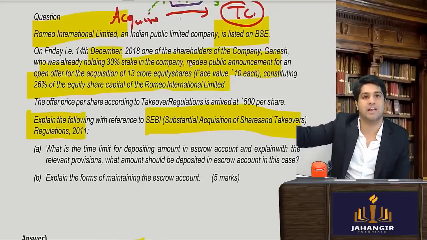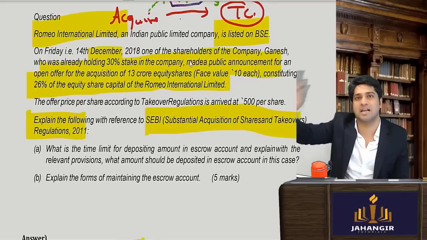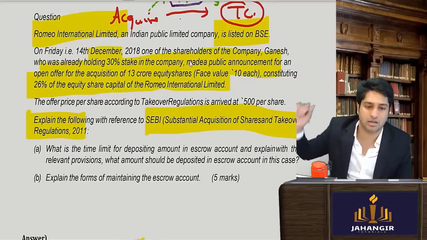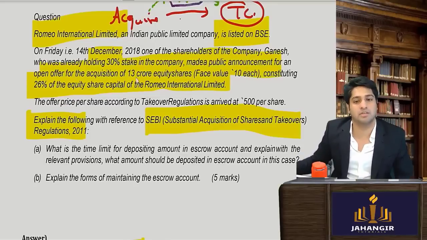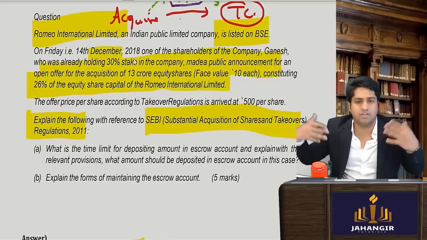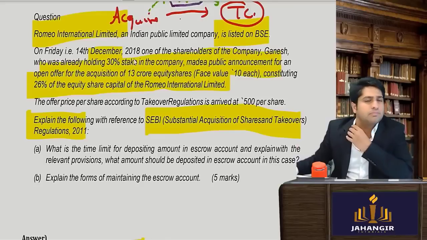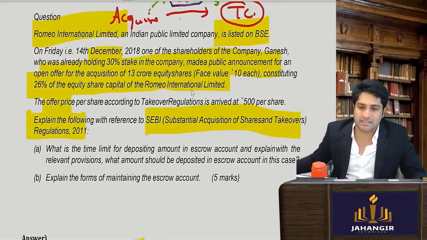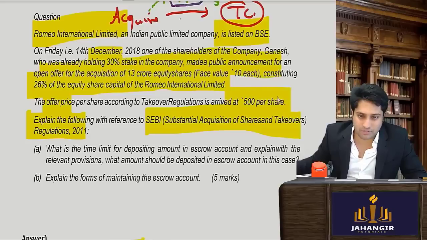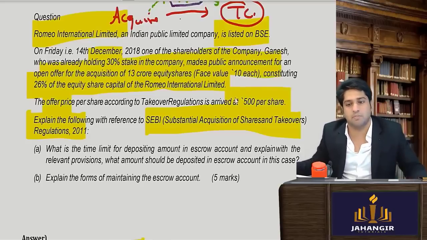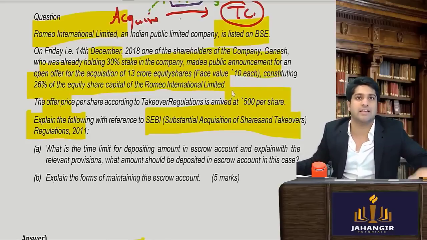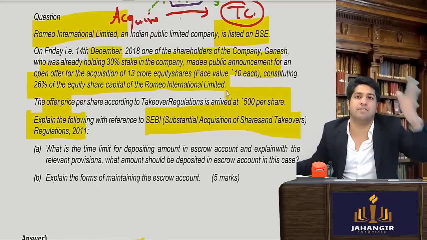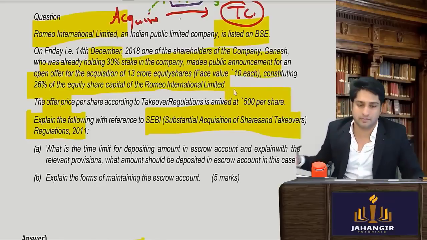So this guy who was holding 30% says, I want to take an additional 13 crore shares, after which he was triggering the open offer. The offer price that he was giving is 500 rupees. He's making an offer to the shareholders of the target company that I'm giving you 500 rupees. How many of you all want to sell?